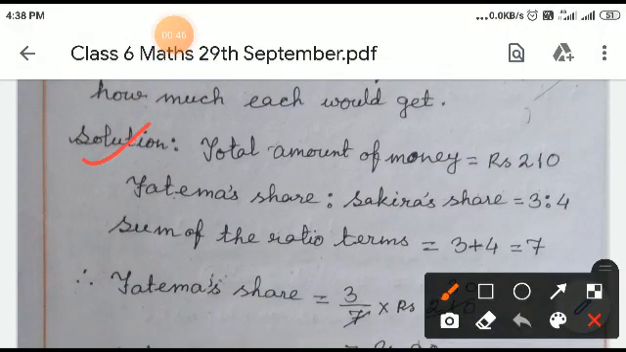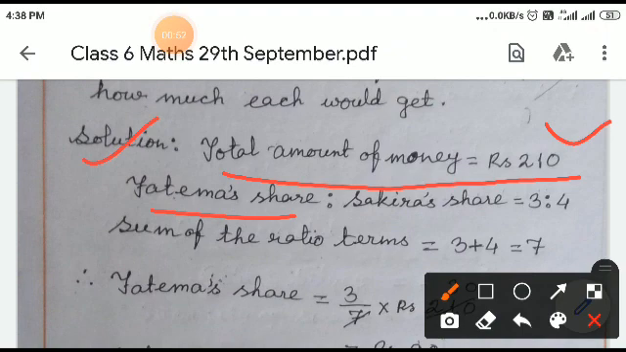Now come to the solution part. We have written total amount of money equal to rupees 210. Fatima's share is to Sakira's share equal to 3:4. That is the ratio. We are dividing the money between Fatima and Sakira in 3:4.